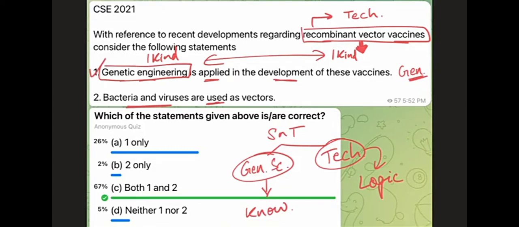If we come to the second statement, it says bacteria and viruses are used as vectors. Again, there are thousands and maybe millions of species of bacteria and millions of species of viruses. If we have even one species of bacteria and viruses that can be used as vectors, this statement will be correct. And the probability of finding that one species amongst the list of millions is high. So the second statement also is most likely correct. And the best option, therefore, in this question is Charlie, both 1 and 2.